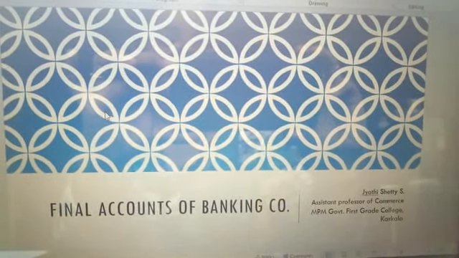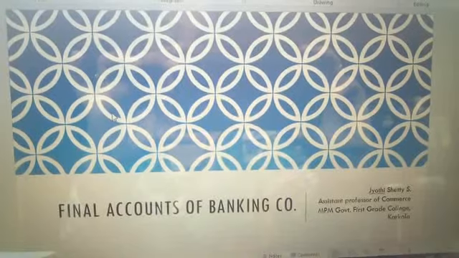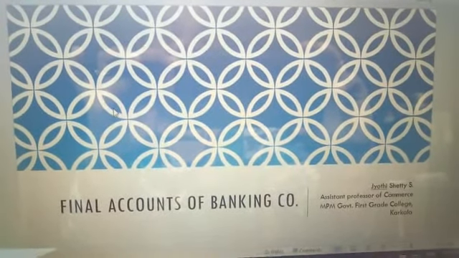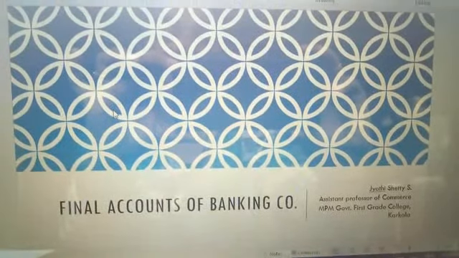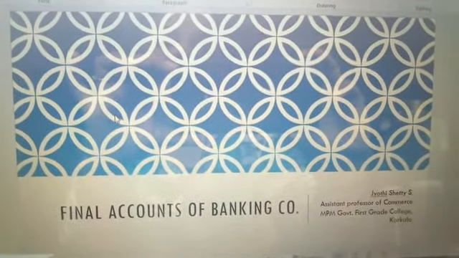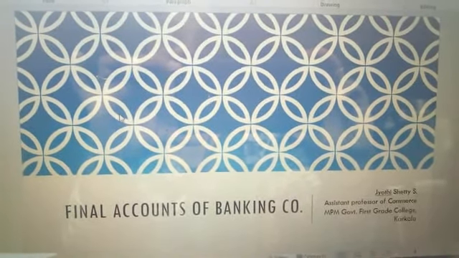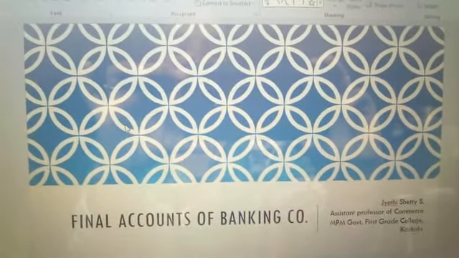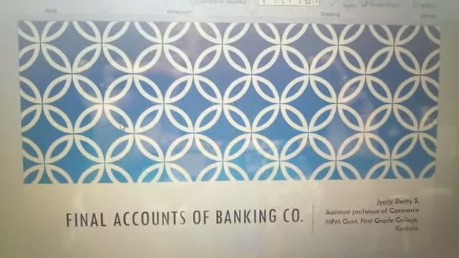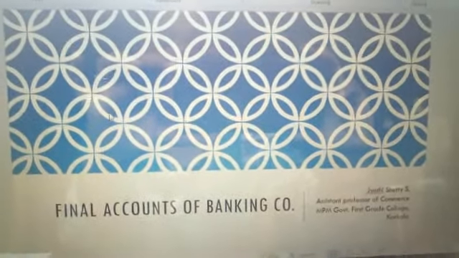We will discuss the different schedules which come under final accounts of banking company. There are 16 schedules under final accounts of banking company. The first 11 schedules will come under balance sheet. The 12th schedule will be shown as a footnote after preparing balance sheet, and the last 4 schedules will come under statement of profit and loss. So we'll see the format of final accounts of banking company.